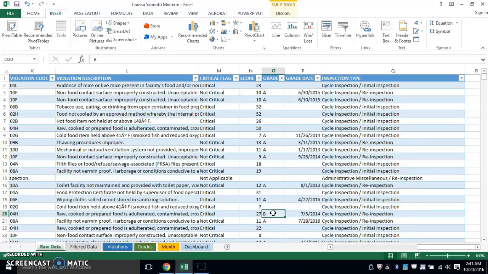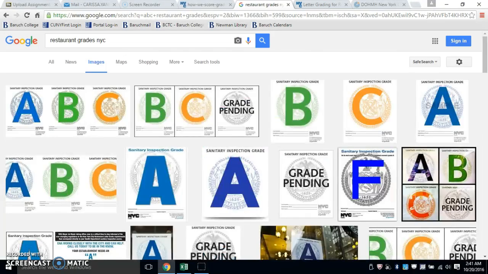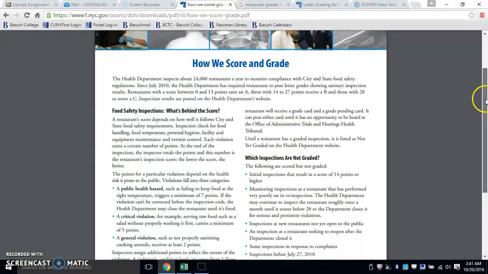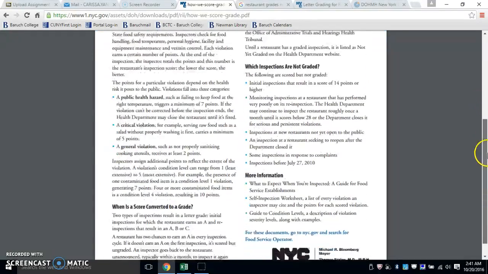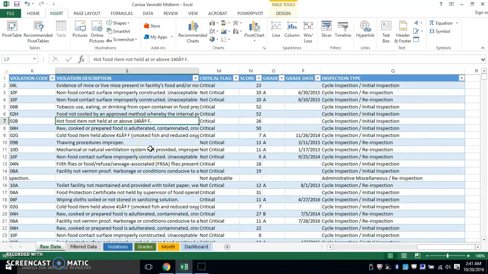But each violation has a specific minimum point. So for example, when it's dealing with temperatures of food, that's a minimum point of 7 points right there, and there's really no limit on the maximum that you can receive. This is where I found this information. It's right here. It just gives a little bit of the history about how they score and how they grade. So as you can see here, look, a temperature right here. This was awarded the minimum, which was 7.